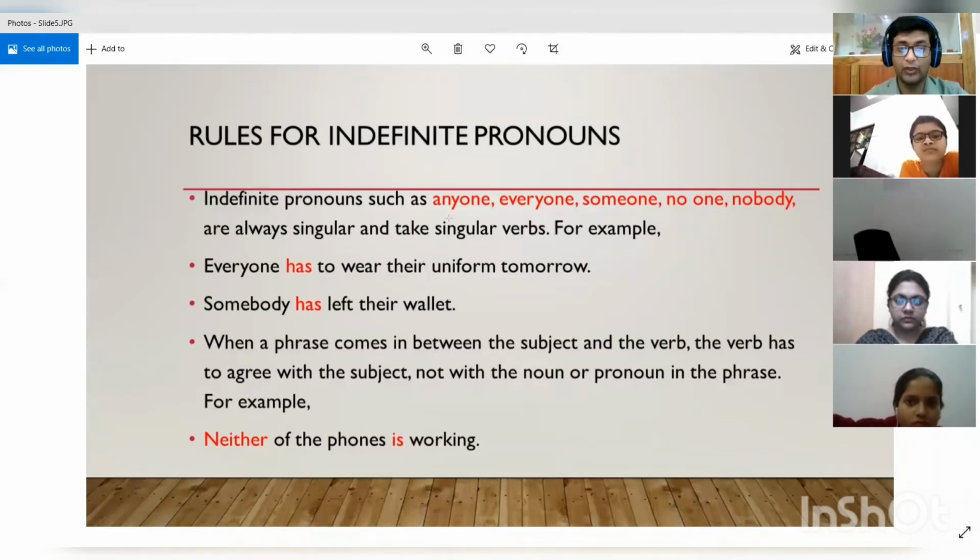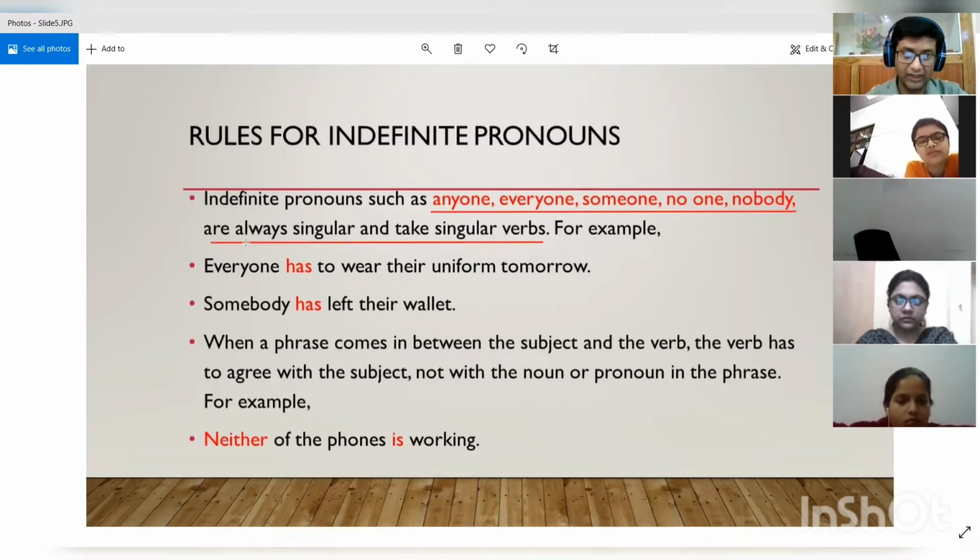Indefinite pronouns such as anyone, everyone, someone, no one, nobody, somebody, when we are using these types of indefinite pronouns, they always take singular verbs. We treat these indefinite pronouns as singular. Anyone, everyone, someone, no one, nobody are always considered to be singular and they always take singular verbs.